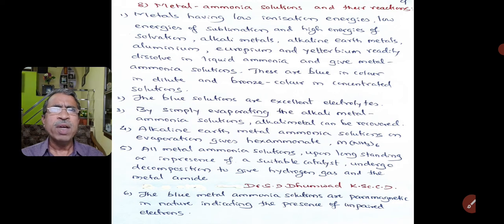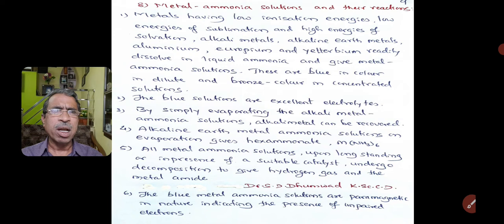This is the very important property of metal ammonia solutions. The blue solutions are excellent electrolytes. By simply evaporating the alkali metal ammonia solutions, the alkali metal can be recovered.